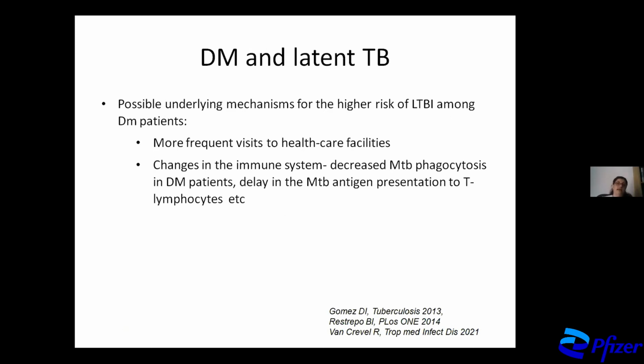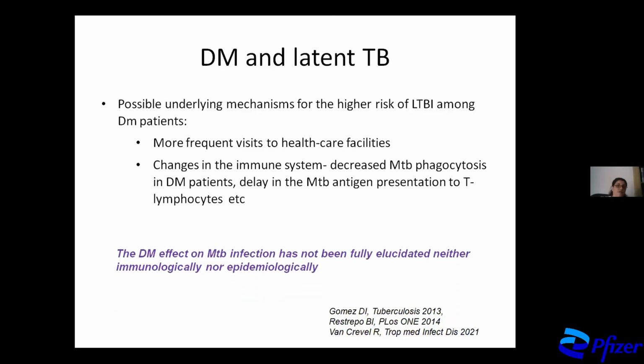So what are the underlying mechanisms for this higher risk of latent tuberculosis among patients with diabetes? One is the higher risk of exposure, because patients with diabetes visit healthcare facilities more often. And the second possible explanation can be changes in the immune system caused by diabetes, which actually decrease the immunity to M. tuberculosis. But in all, DM effect on M. tuberculosis infection has not been fully elucidated, neither immunologically nor epidemiologically.